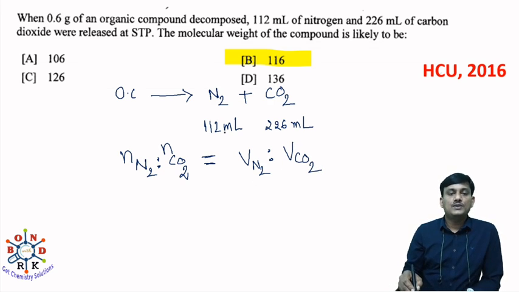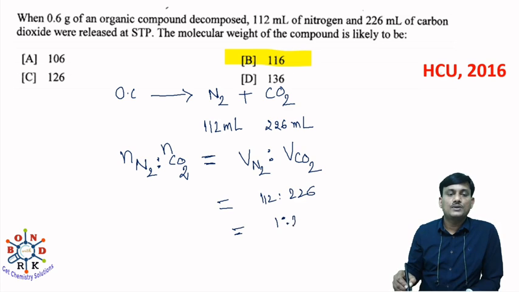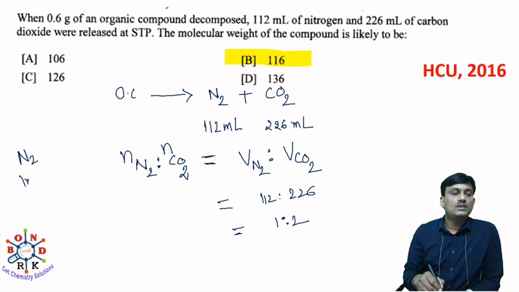So VN2 is 112 ml, this one is 226 ml. Roughly 112 to 226 will be equal to roughly 1:2. Suppose if 1 mole of N2 is formed, how many moles of CO2 will be formed? 2 moles of CO2 will be formed.